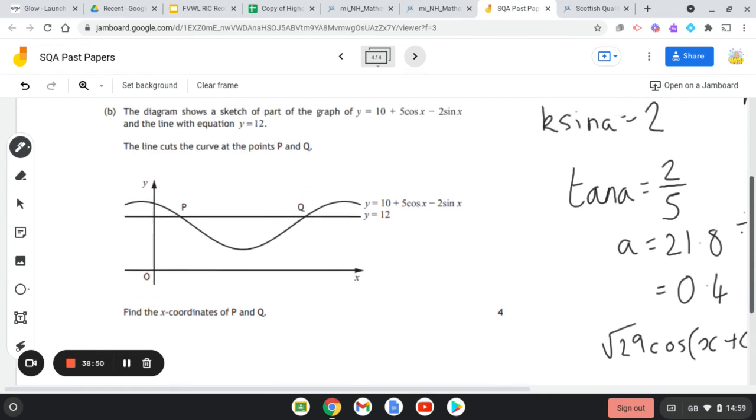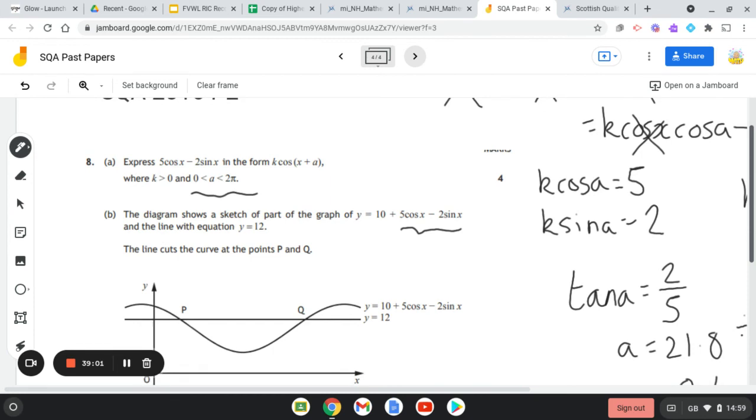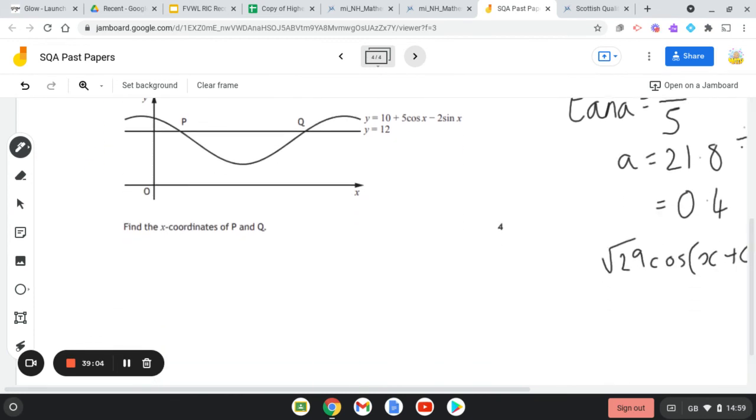Now, for part B, it says the diagram shows a sketch of part of the graph. So you should recognise that this bit here is the same as part A. So what we are then going to do is say that this is y equals 10 plus root 29 of cos x plus 0.4. Now, they're asking you to find the x-coordinates of P and Q, so where this meets that straight line, which is 12.